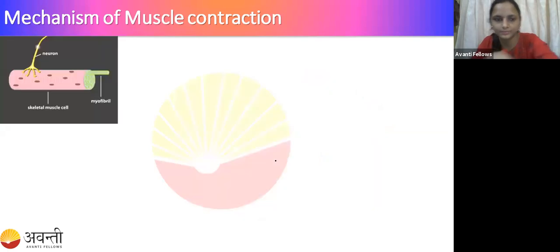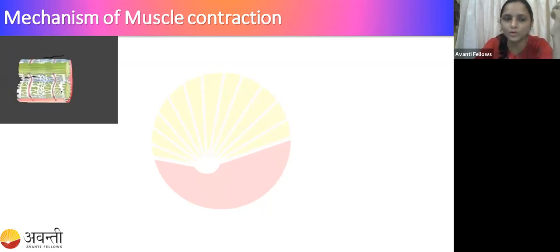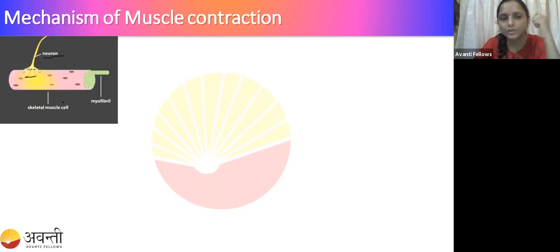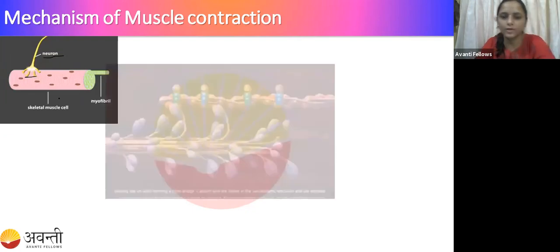You can see here what I told you. This is the nerve fiber, and from the nerve there is the carrying of chemical molecules that enter into this neuromuscular junction. Now it has reached the muscle, that is acetylcholine. Now there is an increase in the calcium concentration. Calcium removes the troponin, and then the binding site on the actin is released. So now the myosin binds to the actin binding site, right? Here you can see what will happen.